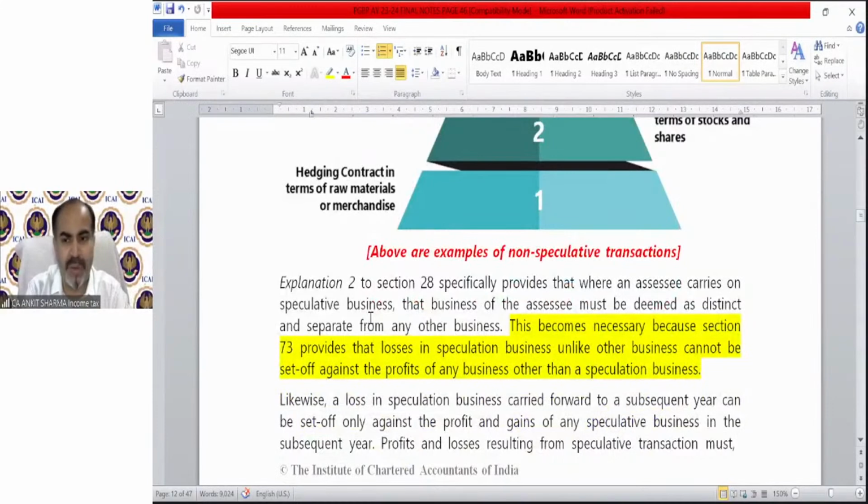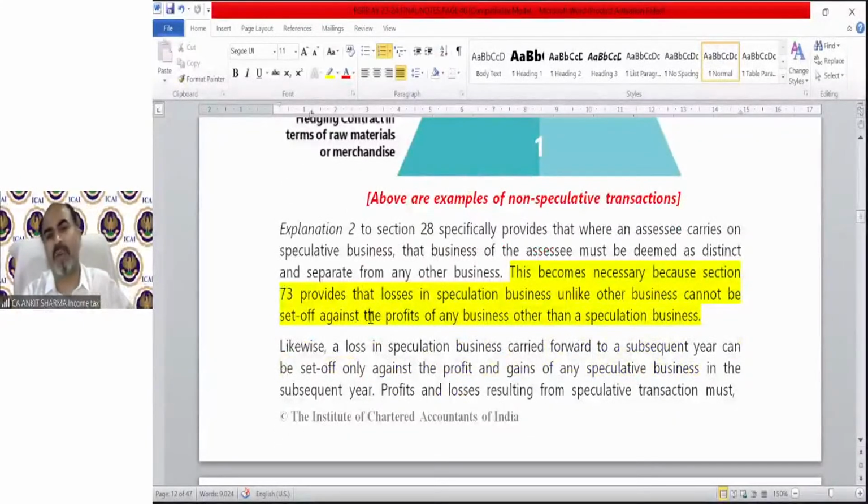Explanation 2 to Section 20. After this speculation topic, I will take the queries, and then we will move on to the break, and we will resume after 5 or 10 minutes. Okay. Explanation 2 to Section 20 specifically provides that where an assessee carries on a speculative business, that business must be deemed as distinct and separate from any other business.